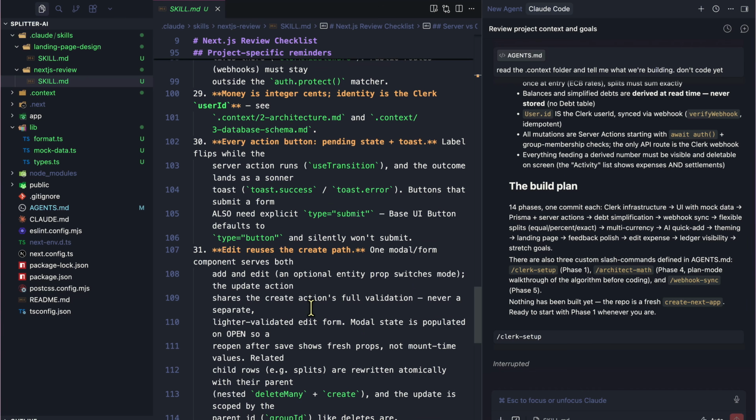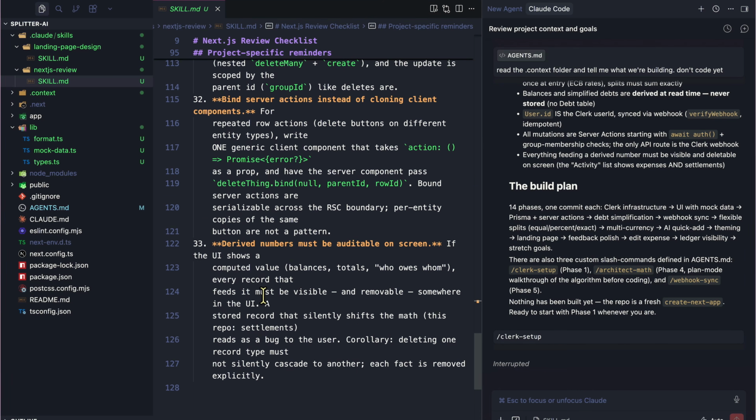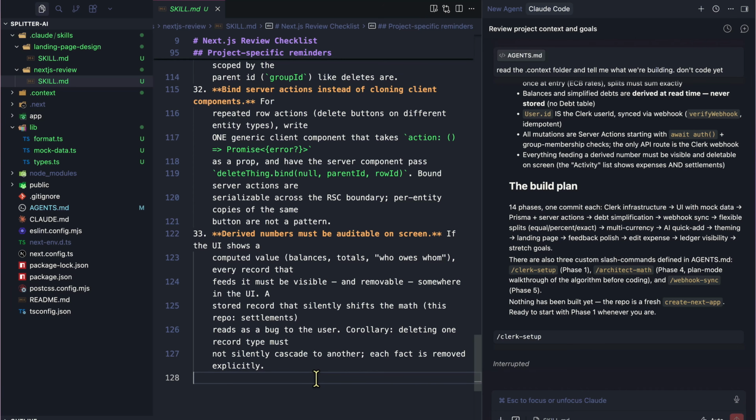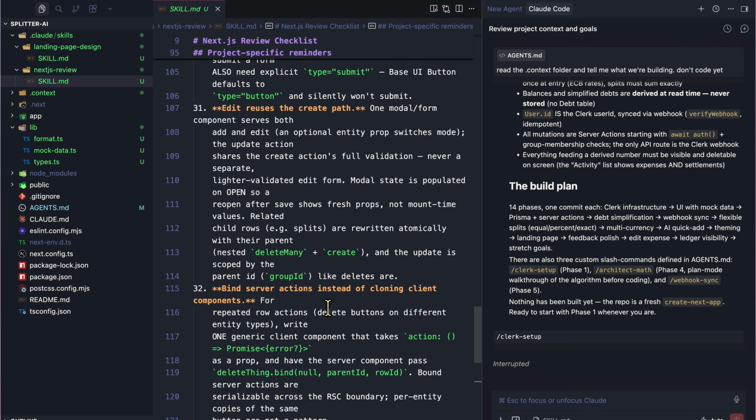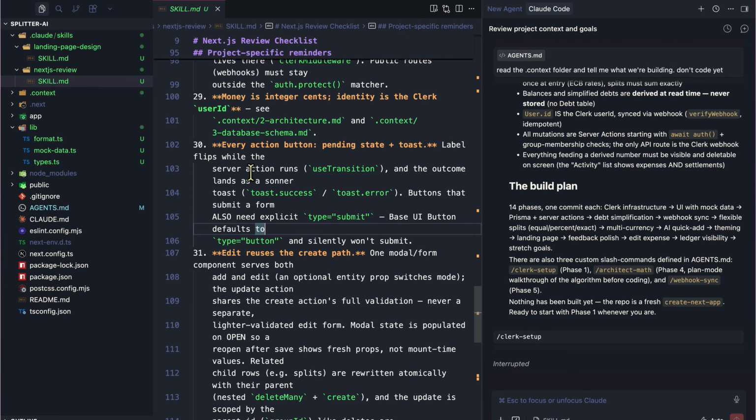And here's my favorite part. See items 30 to the end, 33. Those did not exist when I started working on this project for y'all. It began as 29 items, but number 30 appeared when I found buttons silently not submitting, for example. So this is where I added that the label flips while the server action runs and the outcome lands as a toast message, and so on.